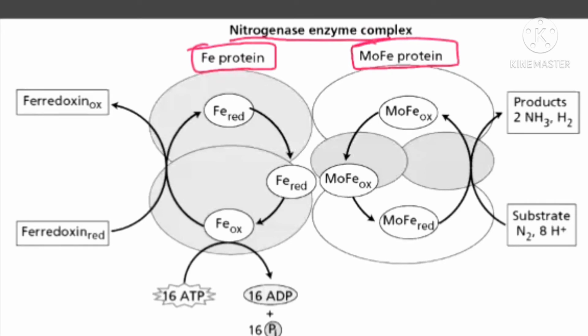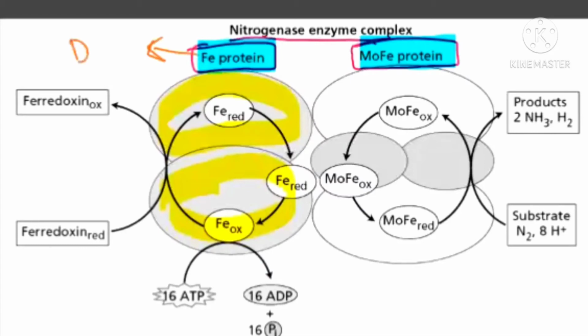Please focus carefully. One is your iron protein. Another is your molybdenum iron protein. Now, this iron protein itself has two subunits. I'm just highlighting it carefully. You please check it. This is one subunit and this is another subunit. So I will say iron protein is a dimer. I'm just writing it. It is a dimer made up of two subunits.